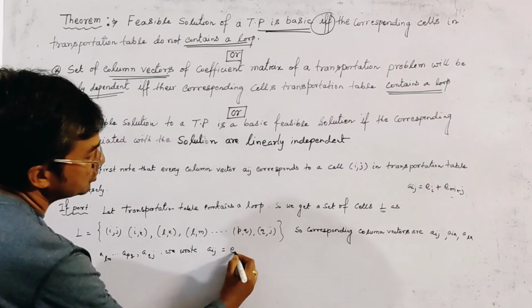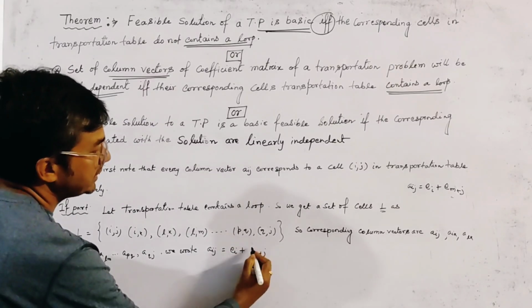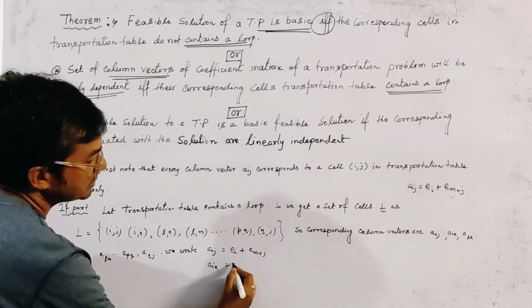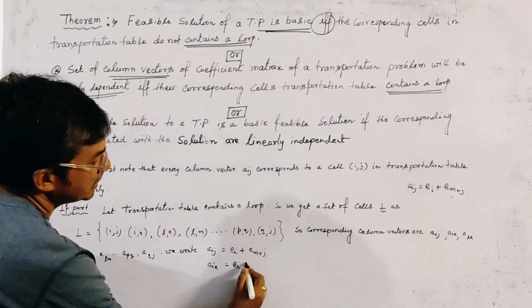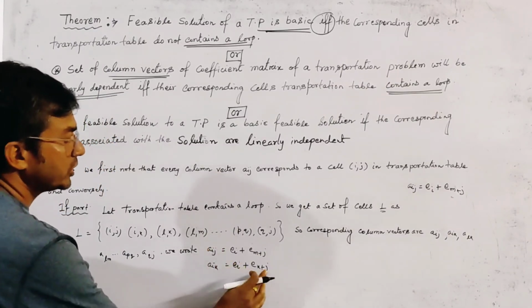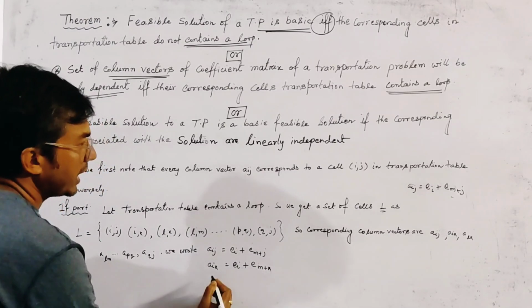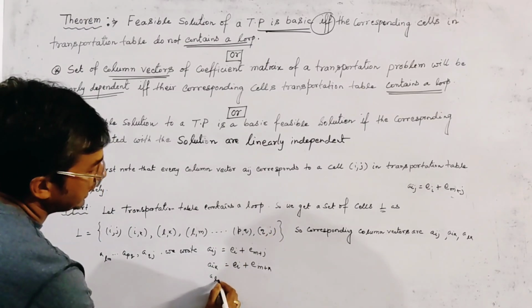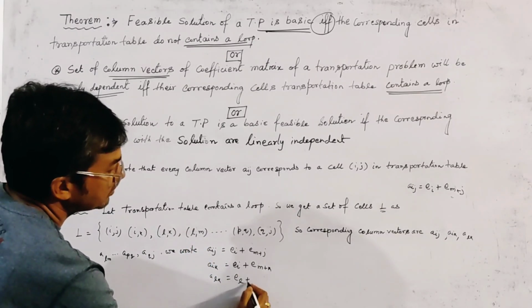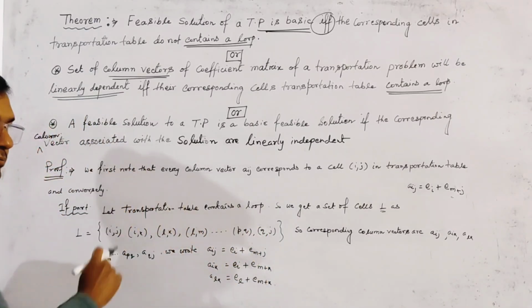We write Aij equal to Ei plus E(m plus j), and then Aik equal to Ei plus E(m plus k), then Alk equal to El plus E(m plus k), and so on.